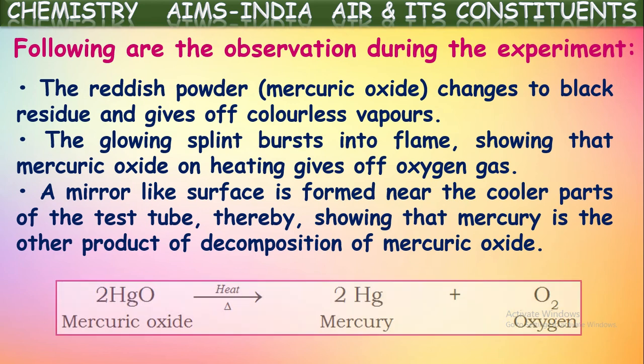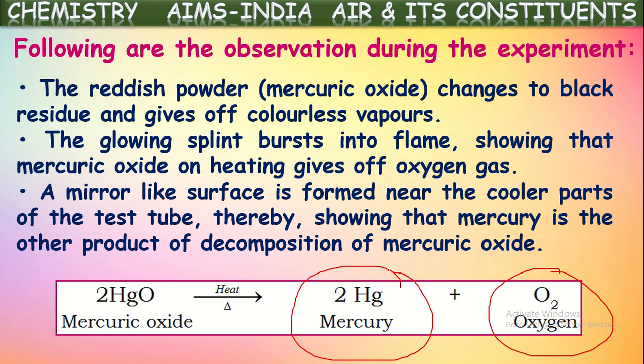Right? So this is the equation related to the reaction that happened. When we take reddish brown colored mercury oxide in the test tube, on heating, this gives oxygen gas. Along with the oxygen gas, black colored mercury is also formed. These vapors of mercury stick to the cooler parts of the test tube walls inside. So that forms a silver-like mirror, right? That indicates the formation of mercury. And the formation of oxygen is tested by using a burning wooden splint.